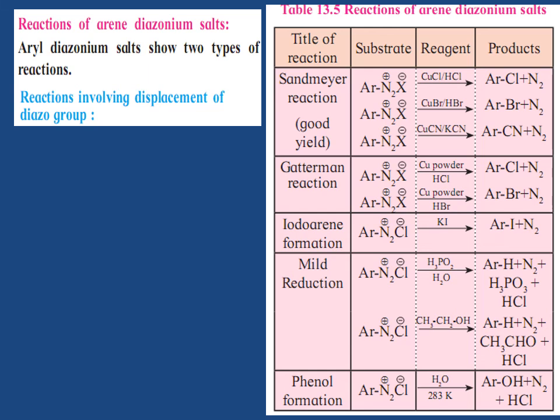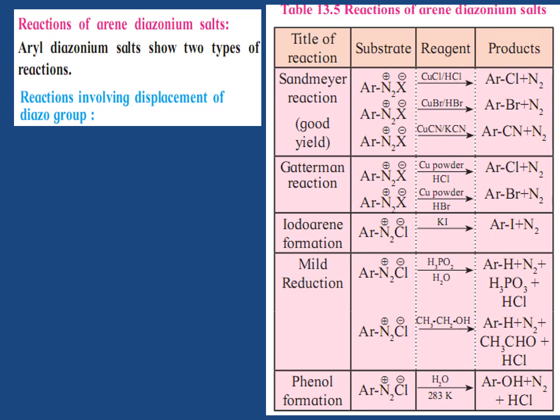These salts, when treated with a certain reactive aromatic compound such as a phenol or aromatic amine, give azo compounds. These have an extended conjugated system of double bonds in which the two aromatic rings are joined through the azo group N=N. The reaction is called azo coupling. Azo compounds are brightly colored and are used as dyes. This is an example of electrophilic aromatic substitution reaction.